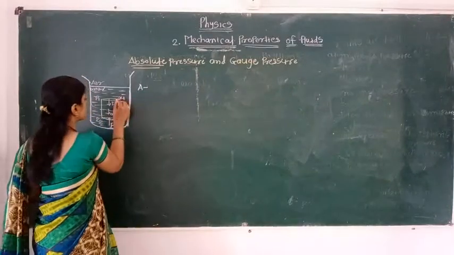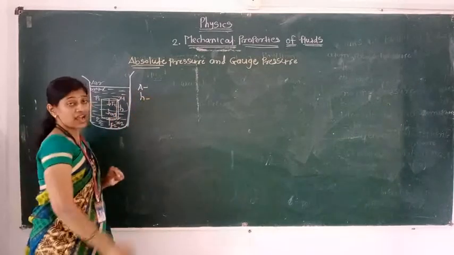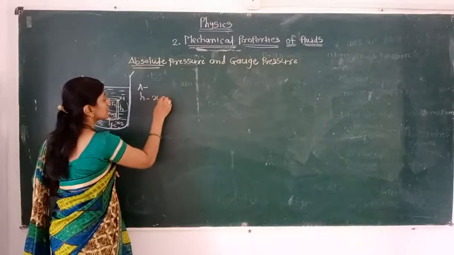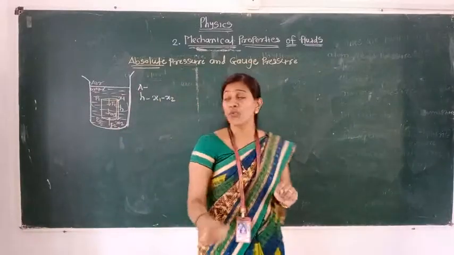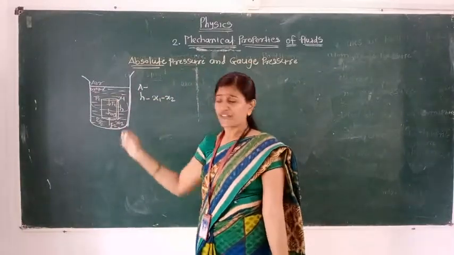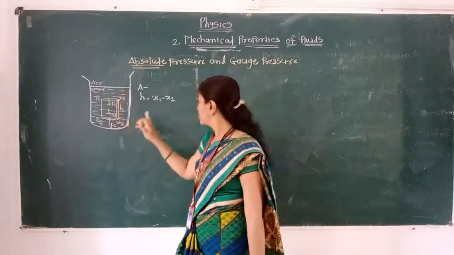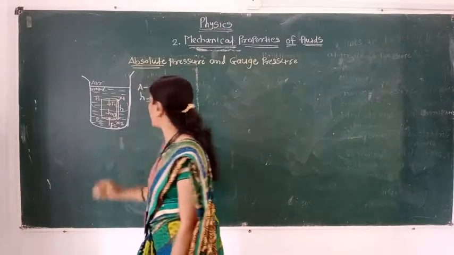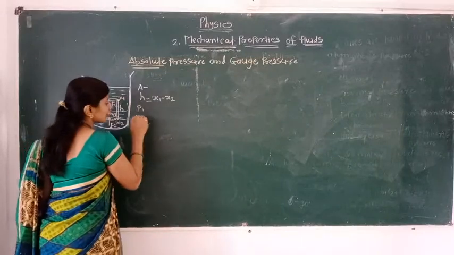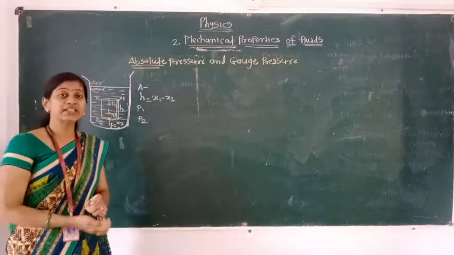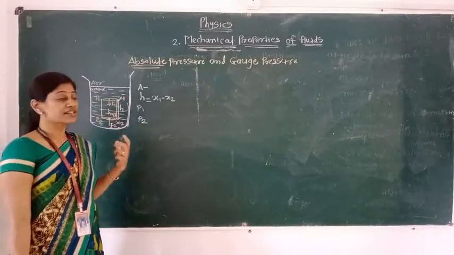Next, in that diagram we can see H. H is the height, and the value of H is x1 minus x2. You can see x1 and x2 here. These two are the reference points, and the height increases upward. So the value of H is x1 minus x2. Next are P1 and P2. These are the pressures exerted by the fluid on the top surface and the bottom surface of the elementary cylinder respectively.